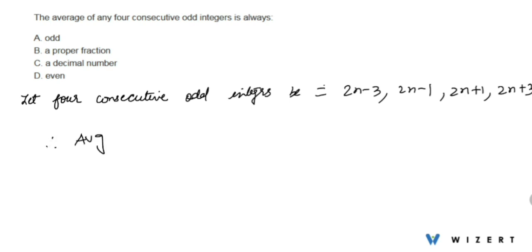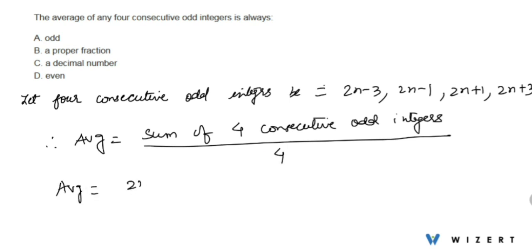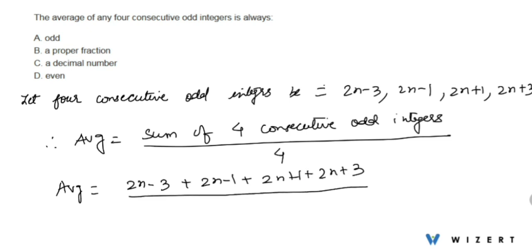Now we have to find the average of these numbers. So average we will find as the sum of four consecutive odd integers divided by the total number. So total number here is 4. Now let us find the average by substituting the values that we have assumed above. So after substituting all the consecutive odd integers, we will get the average as